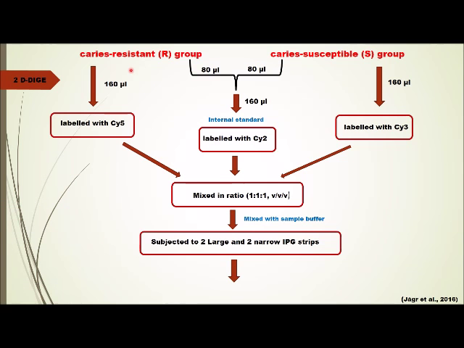160 microliter of protein sample from caries resistant and caries susceptible groups was labeled with Cy5 and Cy3 dye respectively. Cy2 dye was used to label an equal mixture of protein sample, 80 microliter from caries resistant group and 80 microliter from caries susceptible group, to form an internal standard. Then the labeled samples were combined in the ratio of 1:1:1 and subjected to 2 large and 2 narrow IPG strips.